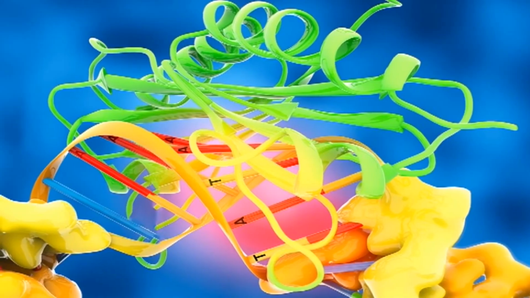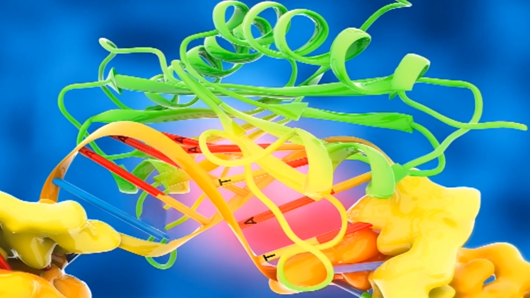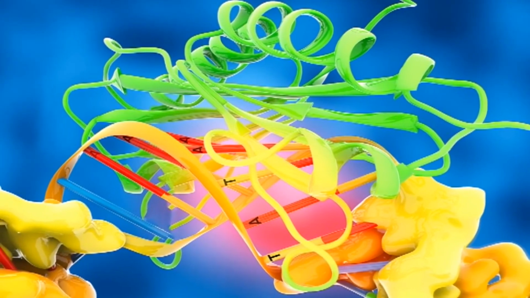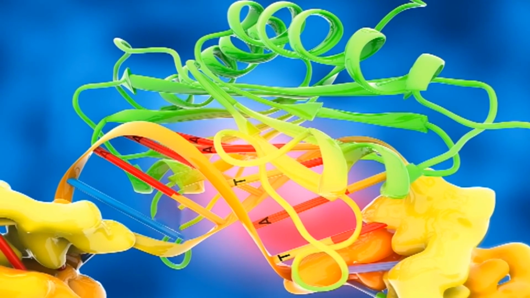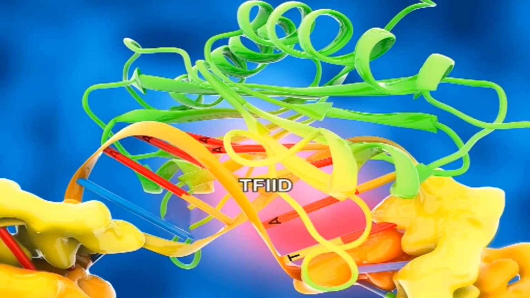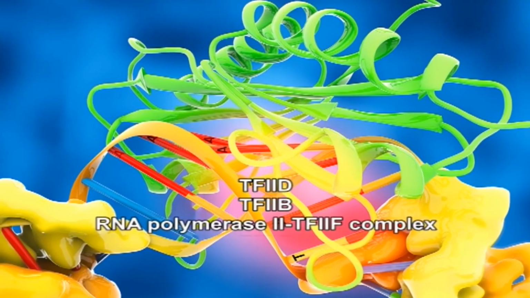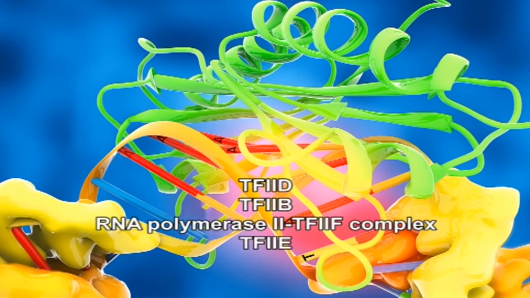It has been found that with TATA box dependent core promoters, the purified factors can gather into a transcription pre-initiation complex, called PIC, in the subsequent order: TFIID, TFIIB, RNA polymerase II, TFIIF complex, TFIIE and then TFIIH.